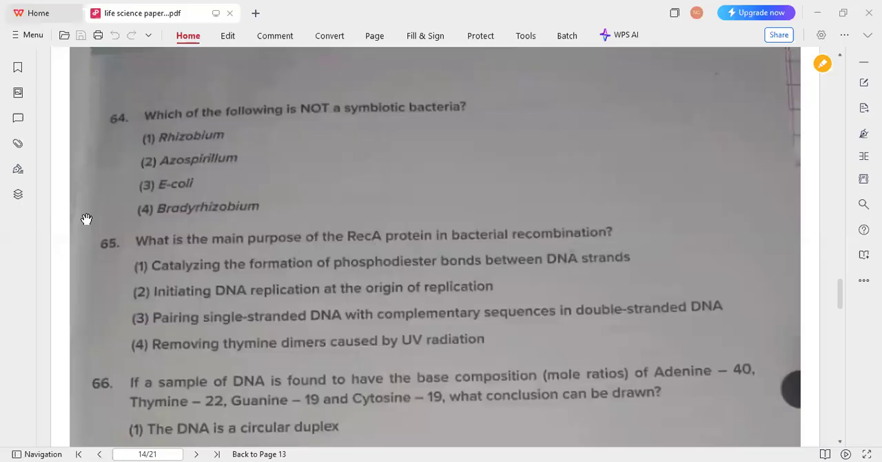So which of the following is not a symbiotic bacteria? Usually this Azospirillum is there, right? This is coming under non-symbiotic, not a symbiotic. So that's why option 2 is the correct answer. Okay. So next one, what is the main purpose of the RecA protein in bacterial recombination? Here, it is involved in the pairing of single-stranded DNA with complementary sequences in the double-stranded DNA in bacterial recombination. Okay, so for this, option 3 is the correct answer.